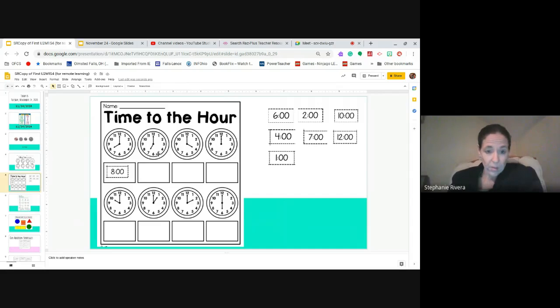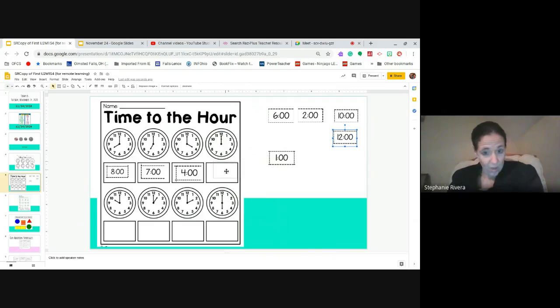Okay, our next one, hour hand on the 7. You're right, long hand, minute hand on the 12. So we know that that is 7 o'clock. Next one, we have hour hand on the 4, minute hand on the 12. You're right, that's 4 o'clock. Next one, we have both hands on the 12. Ding, ding, ding. I heard you. You're right, 12 o'clock. Next one, short hand, hour hand on the 10, long hand, minute hand on the 12. You're right, 10 o'clock.